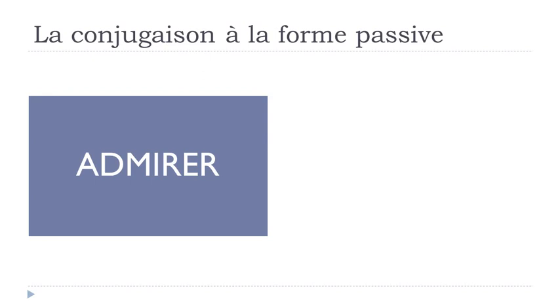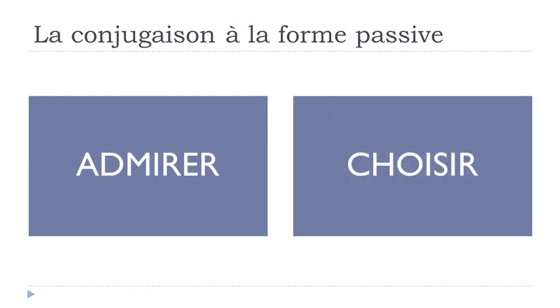We'll take two examples. The first one will be admirer, to admire, and then the second one will be choisir, to choose, okay? But then the idea is that as we will change them to this passive form, clearly it will be to be admired and to be chosen, okay?